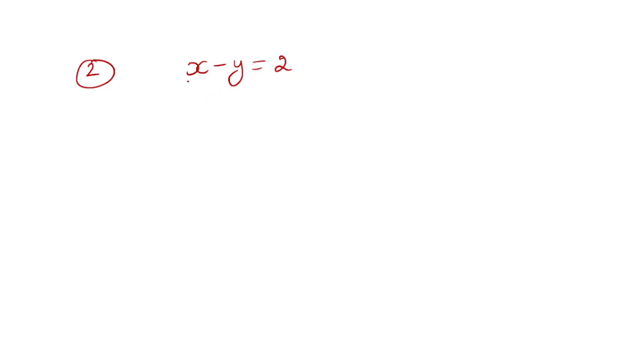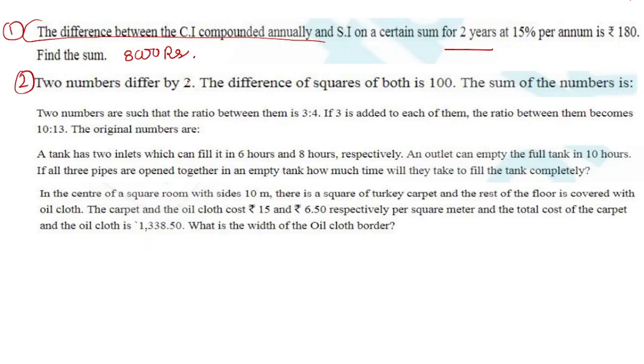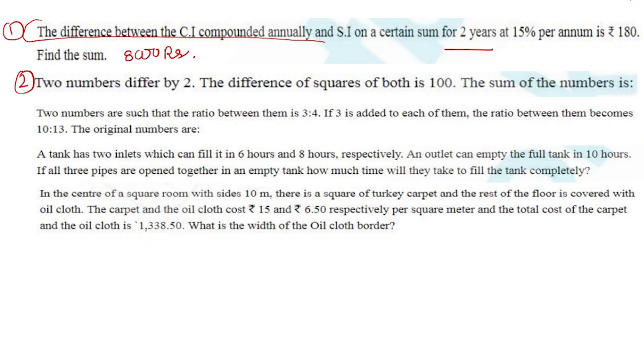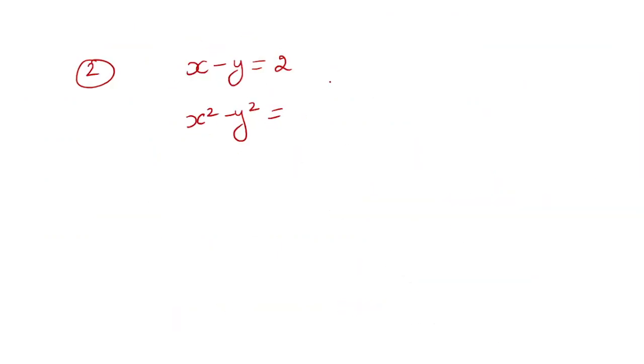We say two numbers differ by 2, it means the first number is x and the second number is y, and the difference of the squares of both is 100. So here we will put 100.